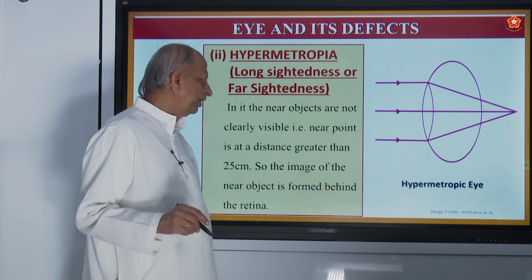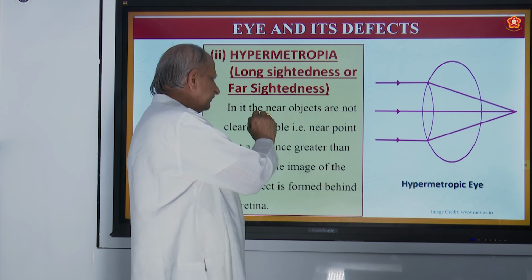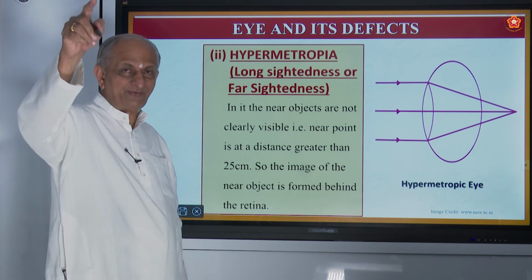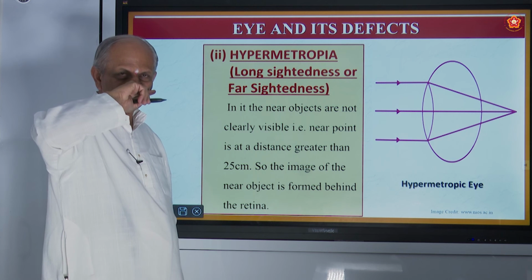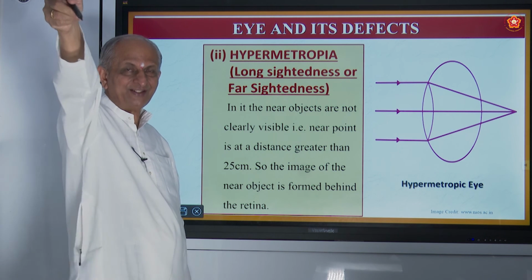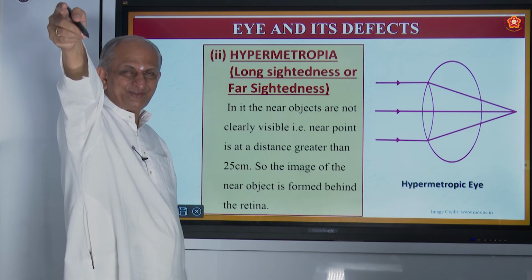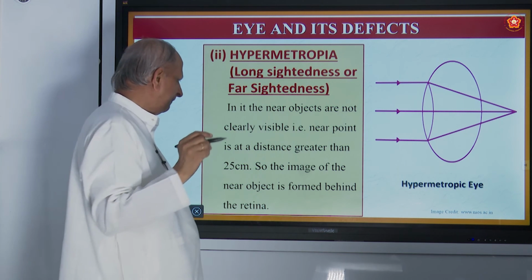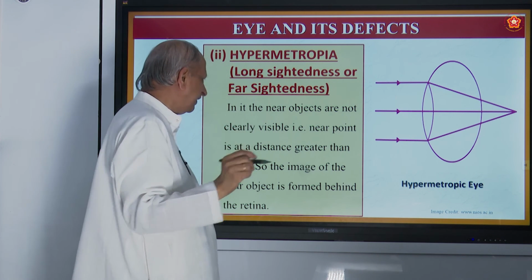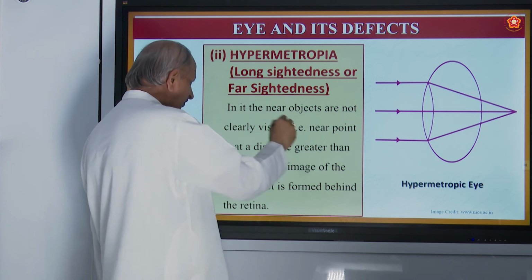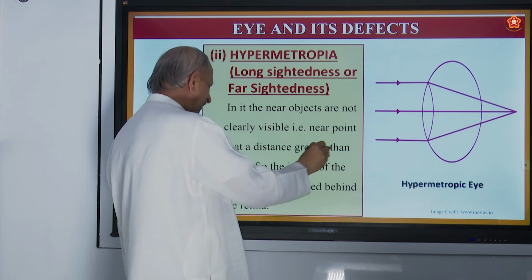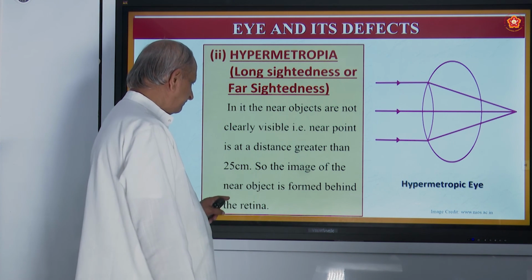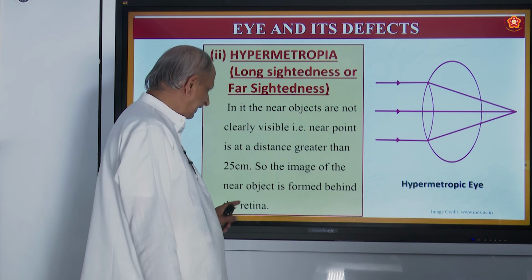Here, what is the defect called? In this, we cannot see the near object, but he can see the far object. That means he wants to sit in the last, because if you sit in the last, he can see clearly. He can see the far object, but not a near object. So, the near point is at a distance greater than 25 centimeters. So, the image of the near object is formed behind the retina.